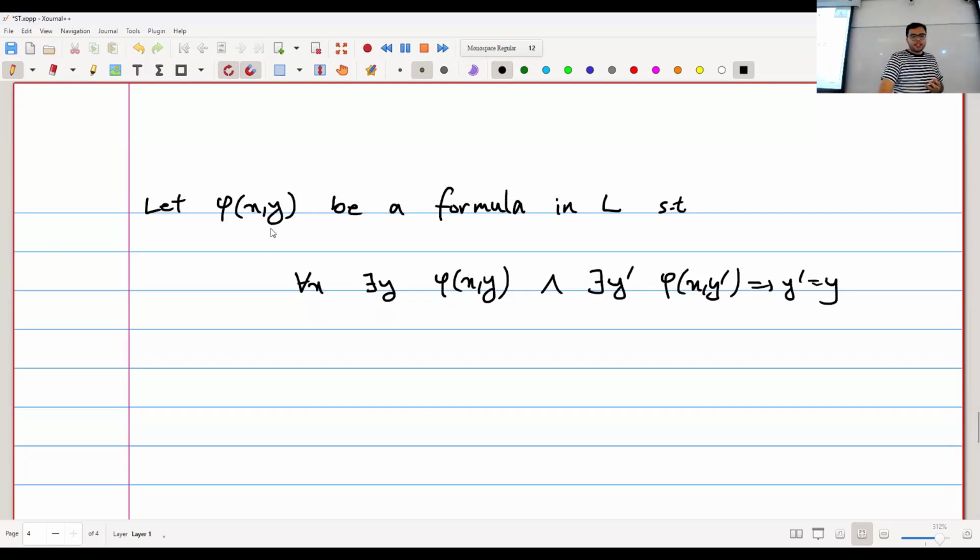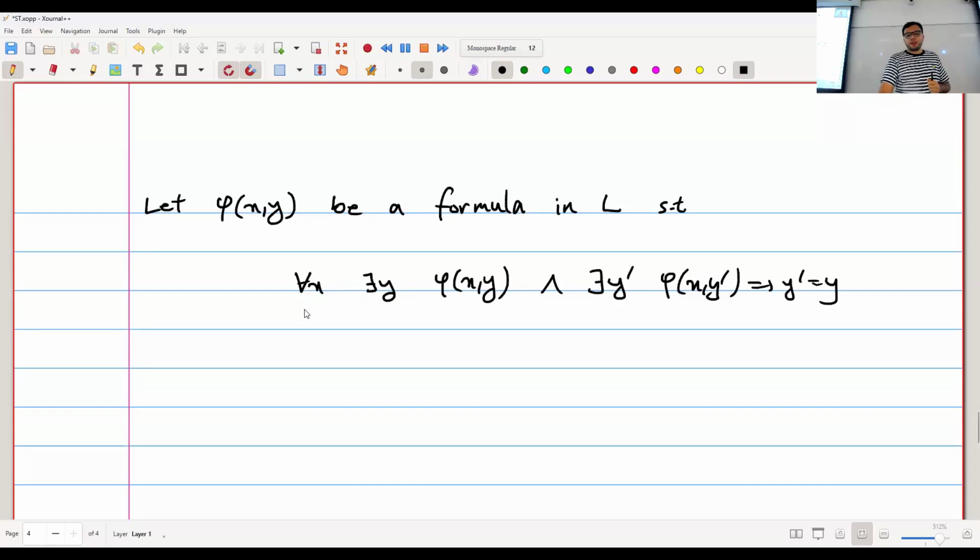So this formula phi kind of works like a function. It maps every x to a y, but it's not a function, right? Because remember, in order to define functions, I had to say that this function is a relation, then the relation had to be a subset of some other set that I could define. So here I don't have any of those problems. I'm just talking about a formula. A function is a set at the end of the day, a subset of x times y, its domain times its codomain. But in this case, I'm not talking about a function. I'm just talking about a formula in my language.